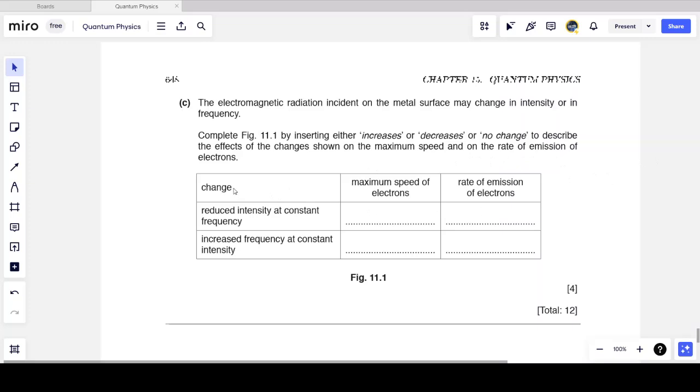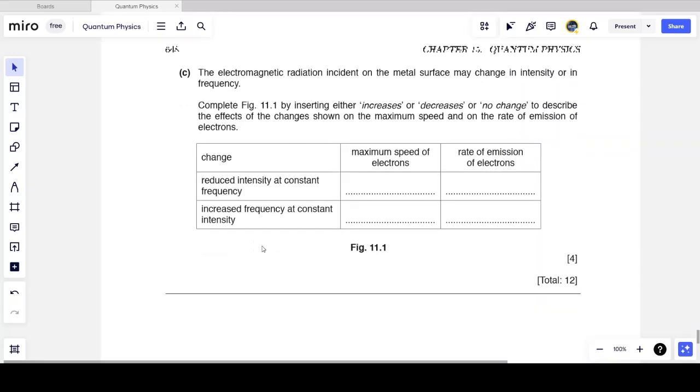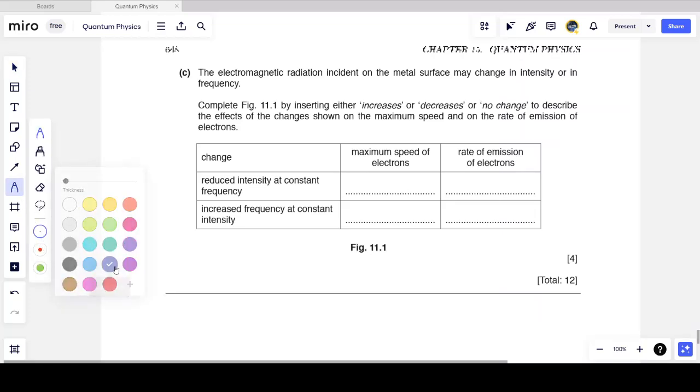Wow, okay. So we are given a certain change, and we want to know how that change affects firstly the maximum speed of the electrons and the rate of emission of electrons. The first change is reducing the intensity at constant frequency, and the second change is increasing the frequency at a constant intensity. Okay, so quite a lot of information being given there. Let's first see how changing anything affects anything else.